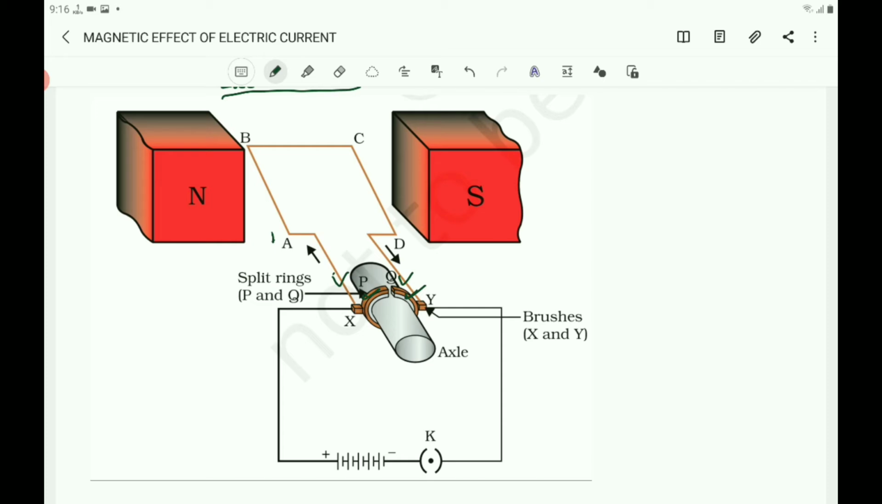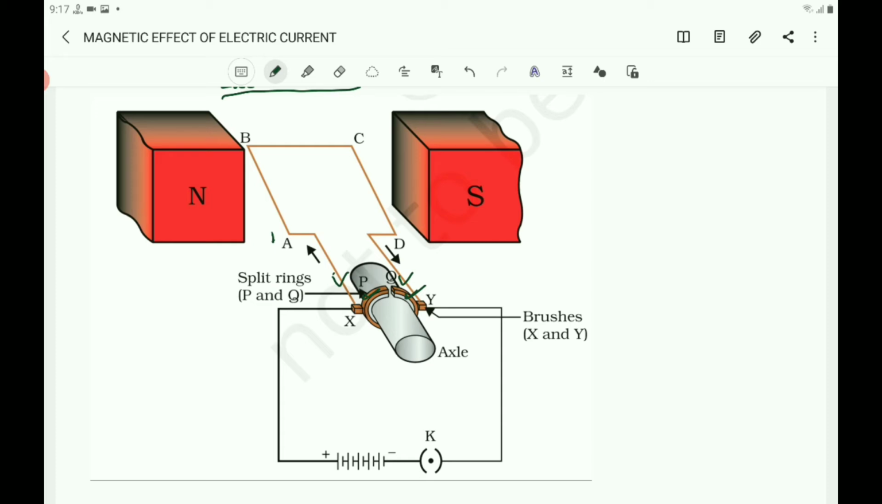Here P and Q are a cylindrical metal ring split into two halves. The two ends A and D of the armature coil are connected to the split rings P and Q respectively. As the coil rotates, the split ring also rotates about the same axis of rotation. The function of the split ring is as a commutator, that is, to reverse the direction of current in the coil after every half rotation.